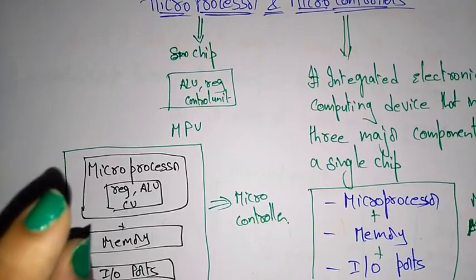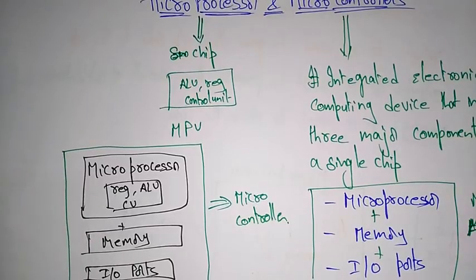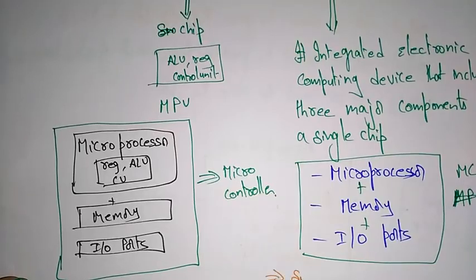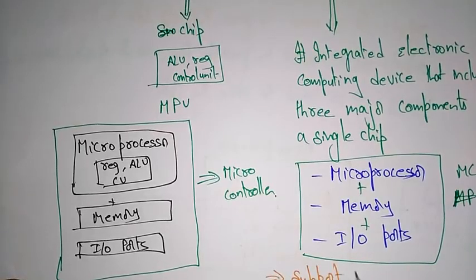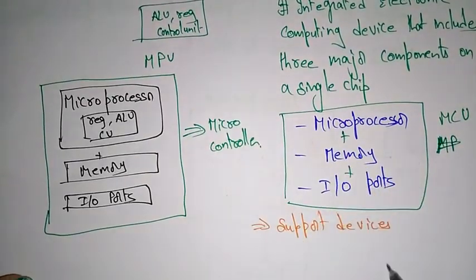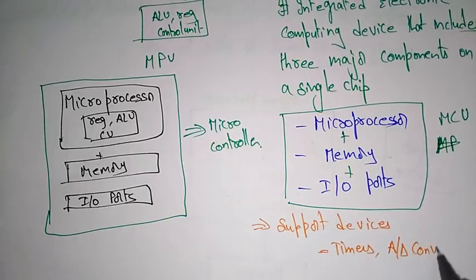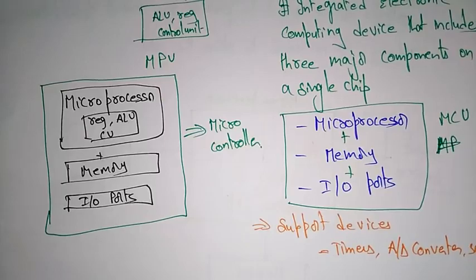This microcontroller has some supporting devices. Some devices are also supporting this chip. Those devices are timers, analog to digital converters and serial input output ports.